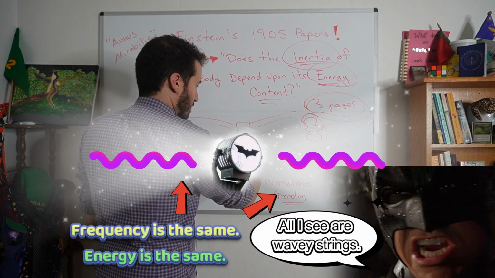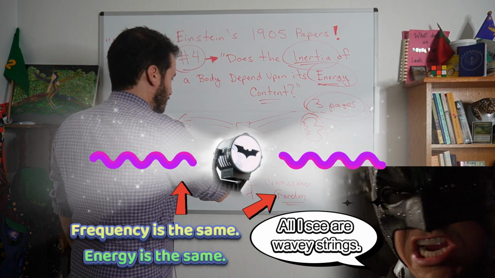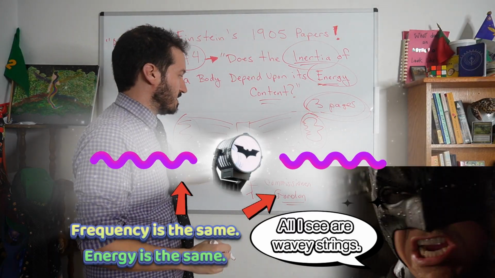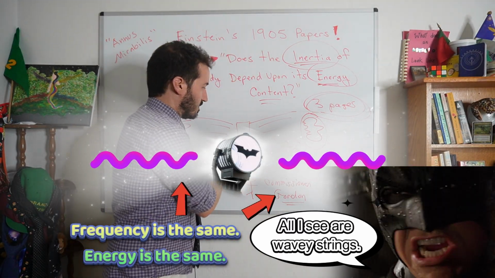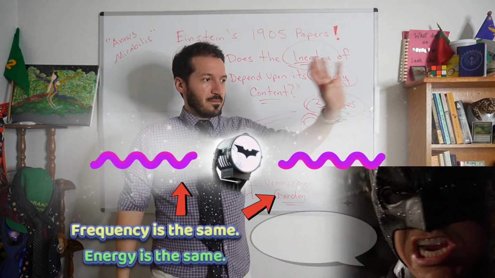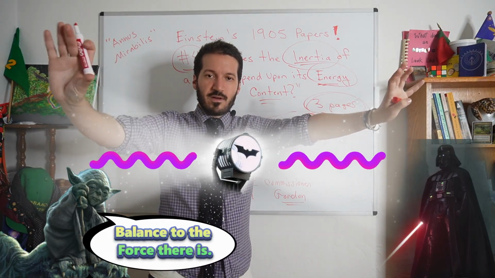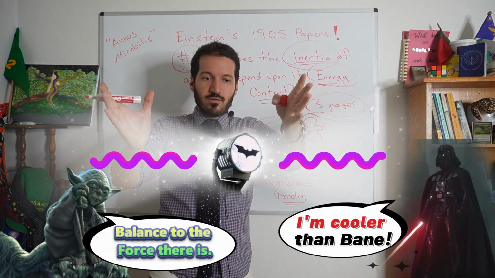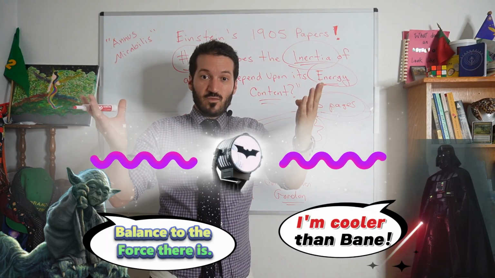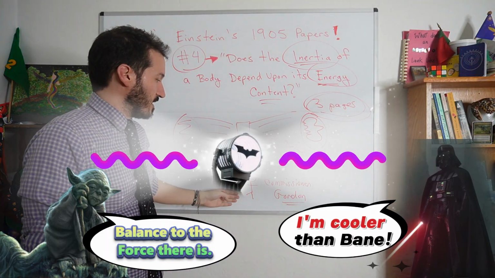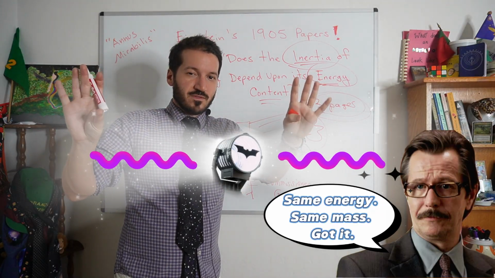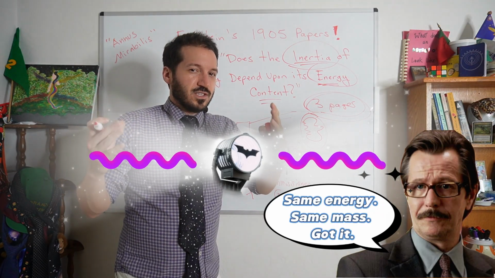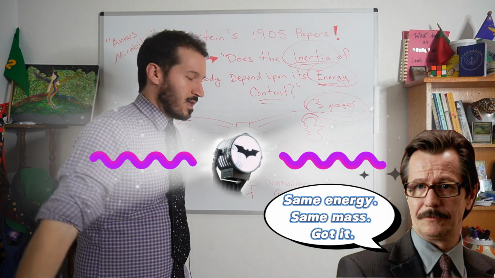So from this observer, the beams of light would go out at the same speed, and they would also have the same energy content, like their frequency would be the same. So he could not see any difference between the energy content. And both of these beams of light would be balanced out. Basically the same amount of energy would be over here, the same amount of energy would be over here, everything balances out, nothing fishy, nothing weird. Because our Commissioner Gordon is just standing there chilling, watching these beams of light. Nothing really too crazy is going on from his perspective.